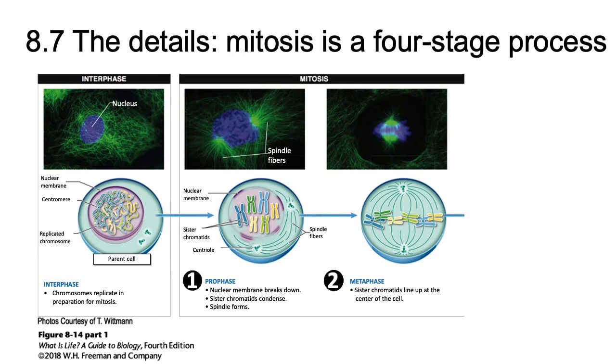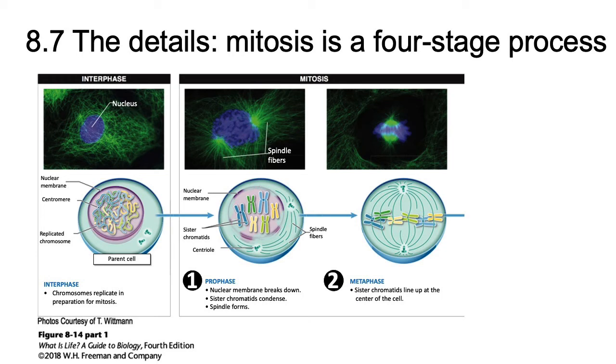1. Prophase. Following replication, the sister chromatids condense. Prophase begins when the sister chromatids have condensed sufficiently to be seen with a light microscope. At this point, the spindle forms and the nuclear envelope breaks down. 2. Metaphase. The chromatids congregate at the cell center.